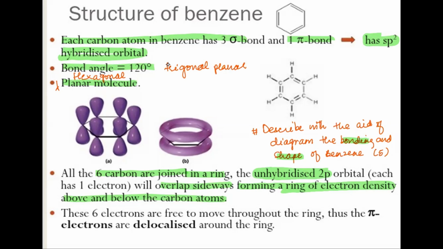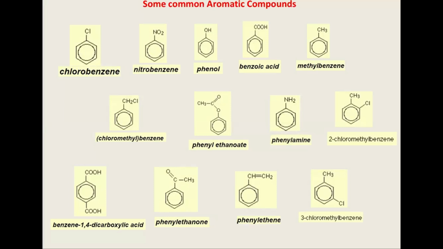And then further, we can say that the 6 electrons are free to move throughout the ring, and thus the pi electrons are forming a delocalized ring between the 6 carbon atoms. So this completely explains the structure and the bonding of benzene. Now, further, we move on to the chemical properties or the physical properties of benzene.